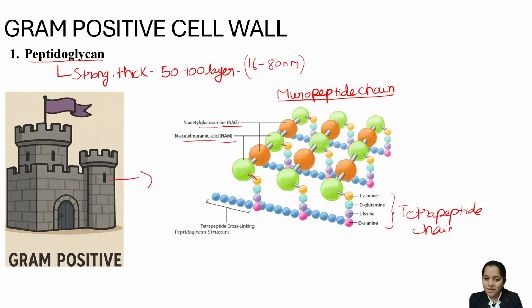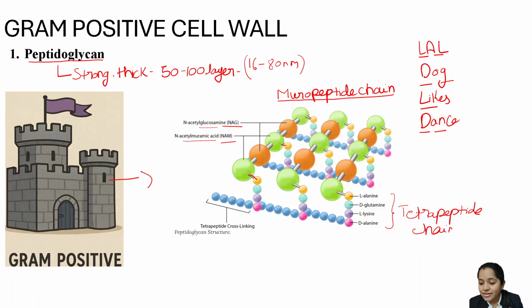Now, how to remember it? I have a mnemonic for it. That is: Lal dog likes dance. Clear? This stands for L-alanine, D-glutamine, L-lysine and D-alanine. Lal dog likes dance. Clear?